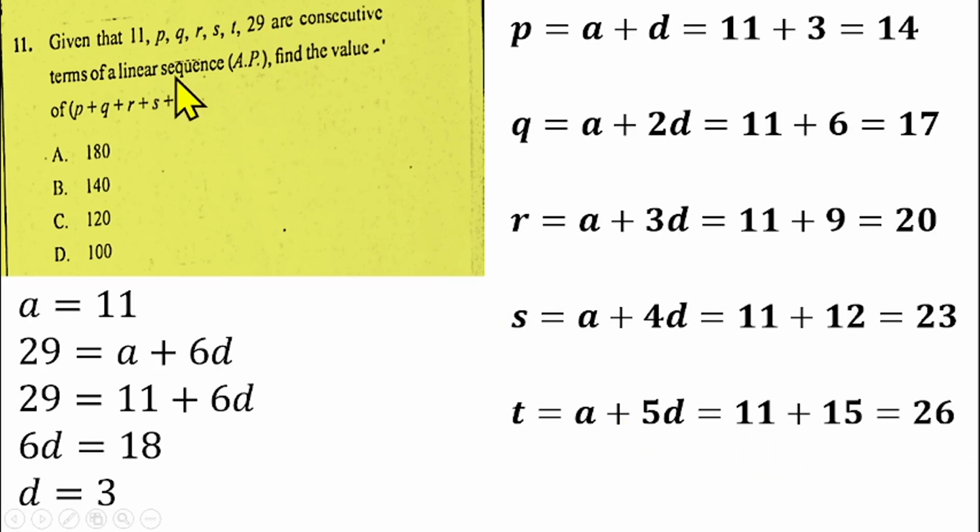So you have to add the values of P plus Q plus R plus S plus T together. So you have to sum them together. If you sum these, 14 plus 17 plus 20 plus 23 plus 26, that should give us 100, which makes option D the right answer for question number 11.